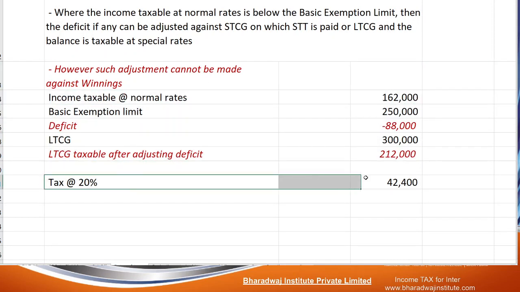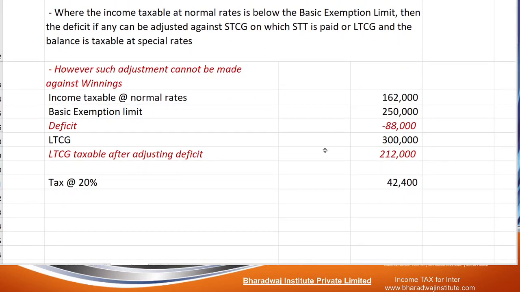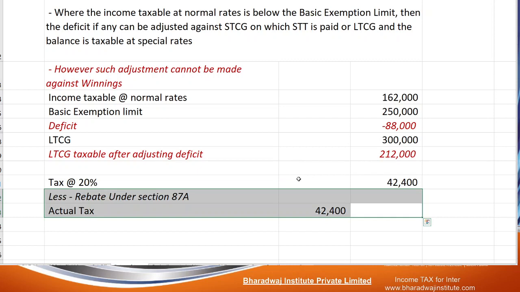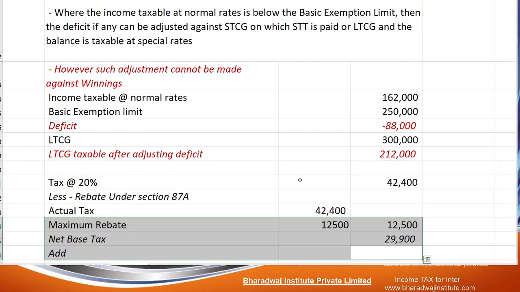So tax is 20%, and look at this total income. Total income is only 4,62,000, not exceeding 5 lakhs. So rebate under section 87A is applicable. Actual tax is 42,400. What is the maximum rebate that can be given? 12,500 is the maximum rebate that can be given.